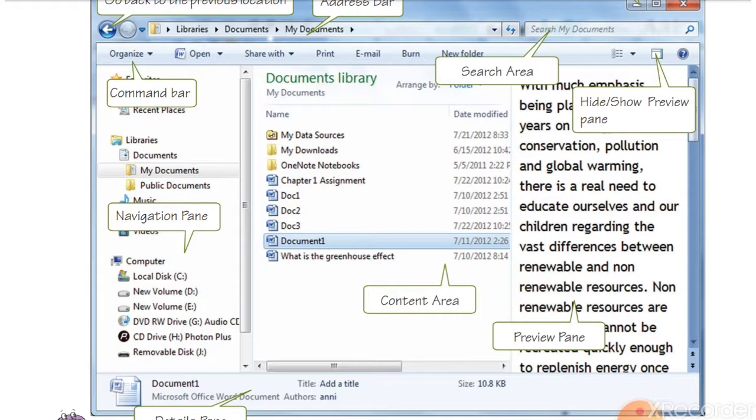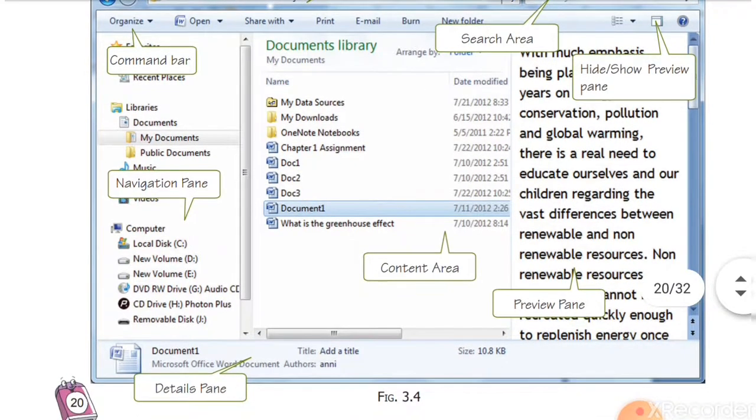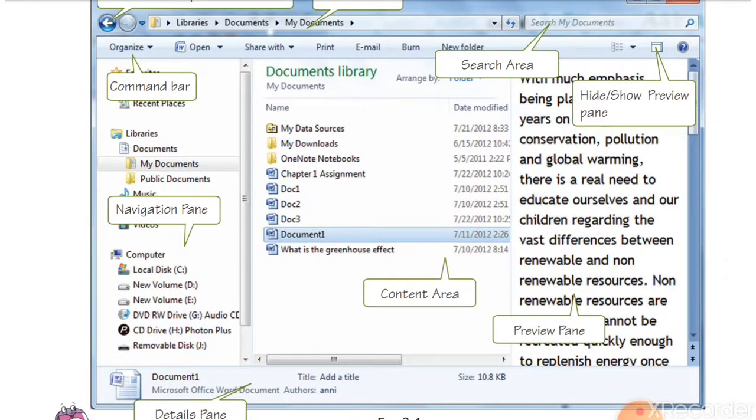See here, next right top corner, search area. From here we can easily search any file or folder. If we have forgotten where we have saved the file, easily we can search using the name of the file or using the type of the file. Next is hide and show preview pane. From here we can hide the file or we can show the file contents.